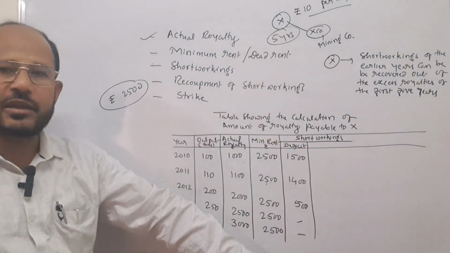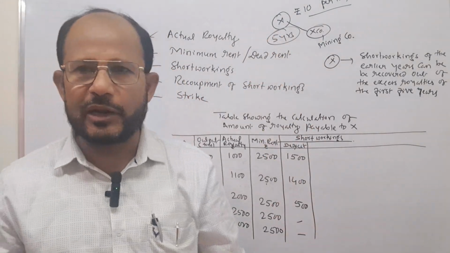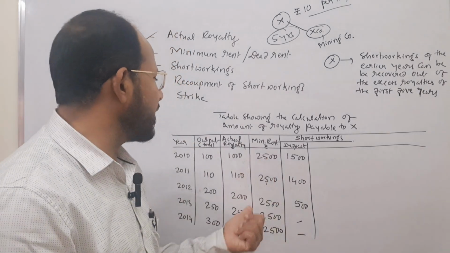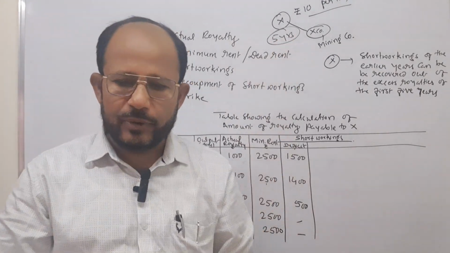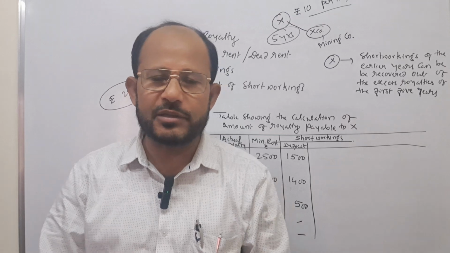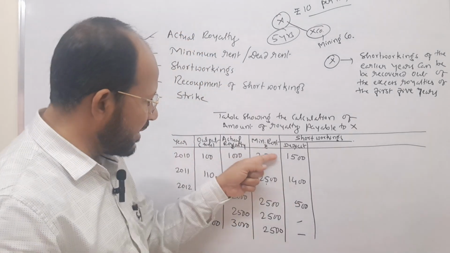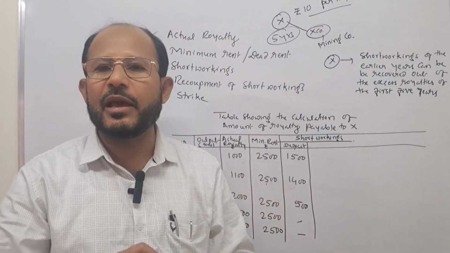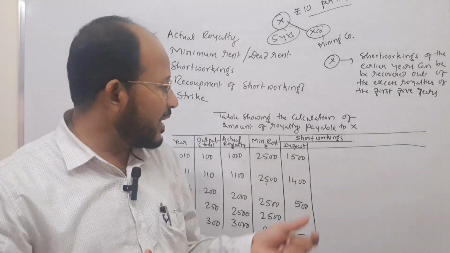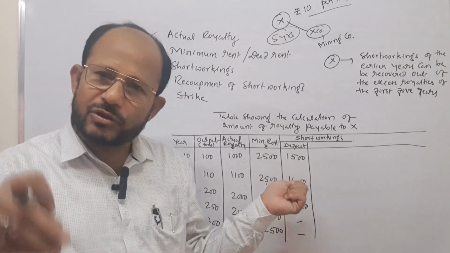Here a 5 years agreement is there. Okay, that may be renewed later. That is a different issue. But here the thing is, up to 5 years the company has got the right to extract the materials. And here in the first year, second year and third year, the company has paid the excess amount. But this excess amount is actually lost to the company.